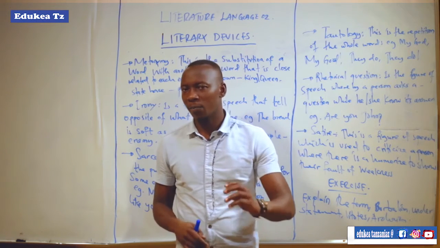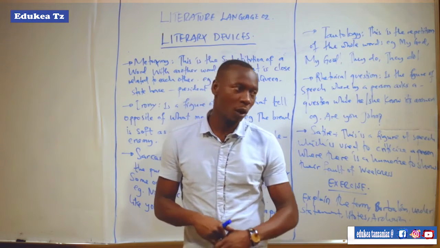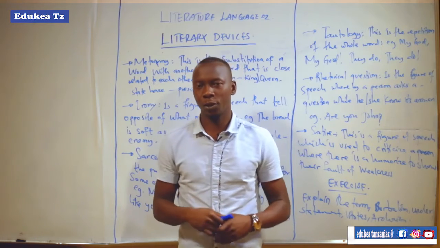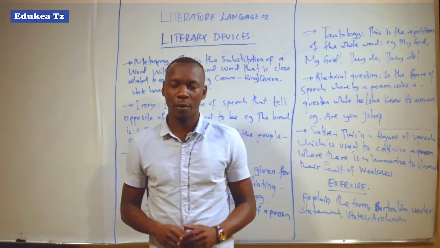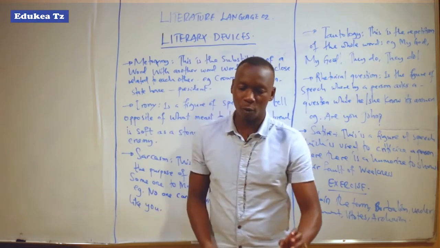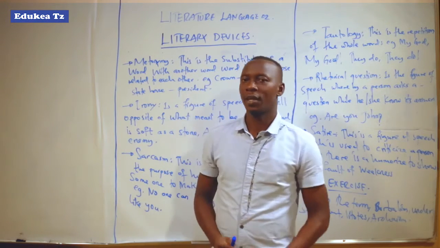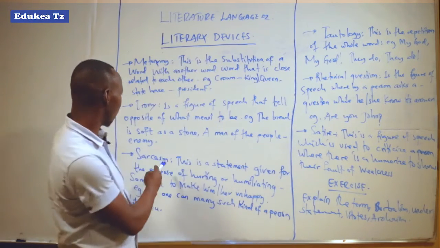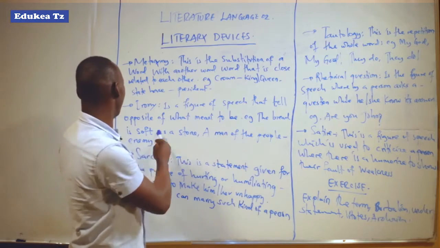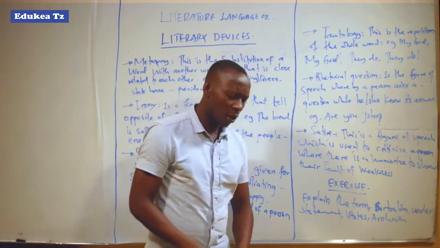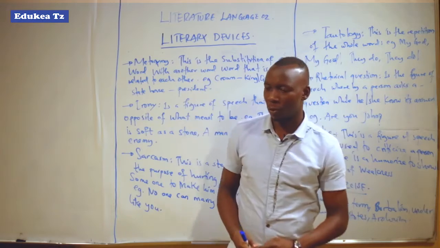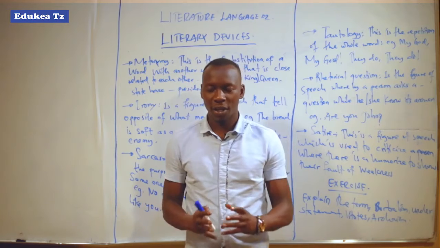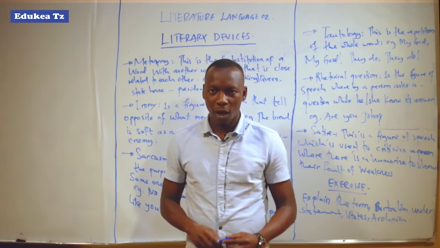While the person you are calling your brother or your friend is your enemy, you hide that situation of being your enemy and then you call him your friend. That situation of calling your enemy your friend is what we call irony. Or we could say another example: the bread is soft as a stone. In the real sense, we know that a stone is an inhuman object that is very solid, very heavy, it is not soft.